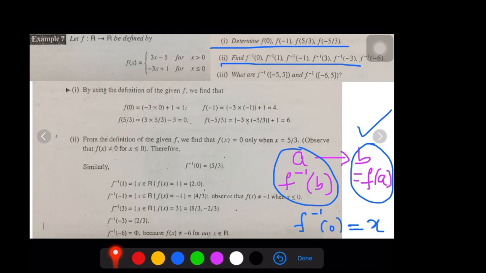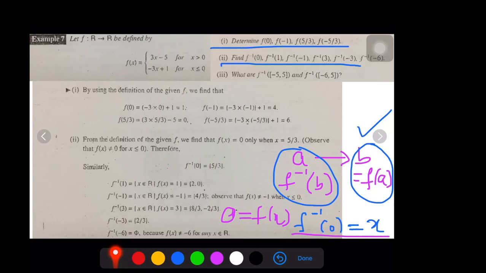So 0 can be written as f of x. When do you get f of x as 0? When x becomes 5 by 3. Therefore, this becomes the pre-image for me. Therefore, f inverse of 0 is equal to 5 by 3. I hope you understood.